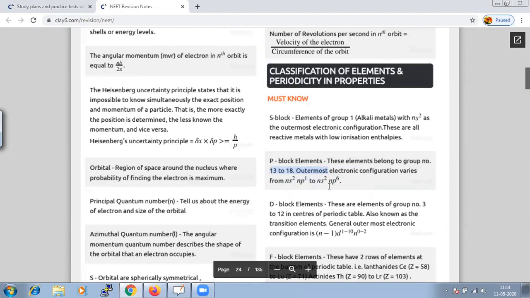When we talk about the general properties, p block elements include both metals and non-metals, but the number of non-metals is higher compared to metals. Metallic character increases from top to bottom within a group, and non-metallic character increases from left to right.